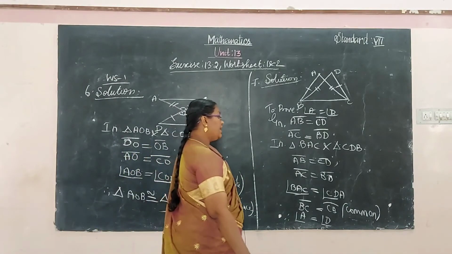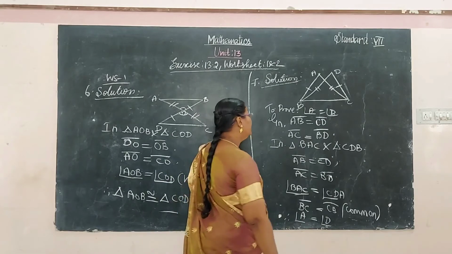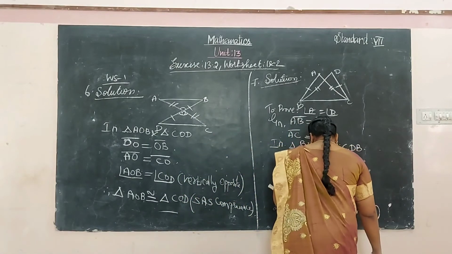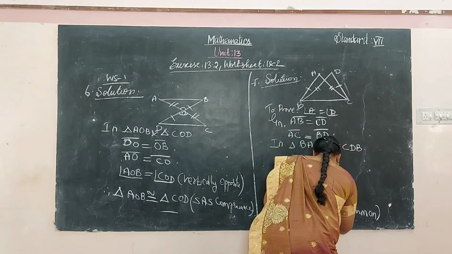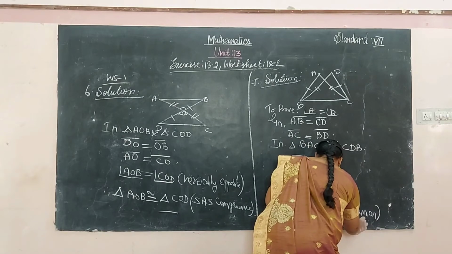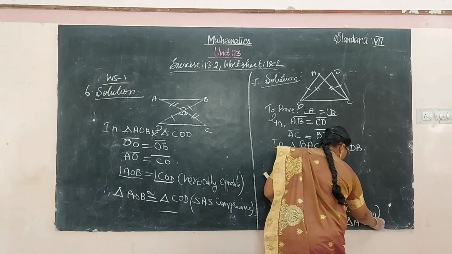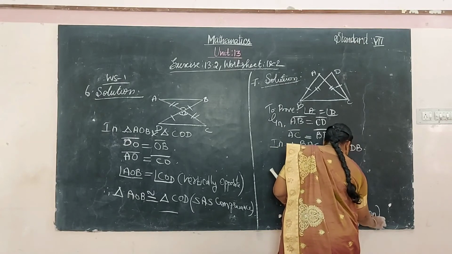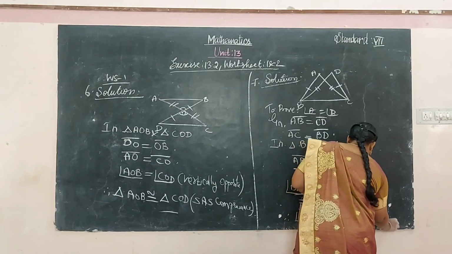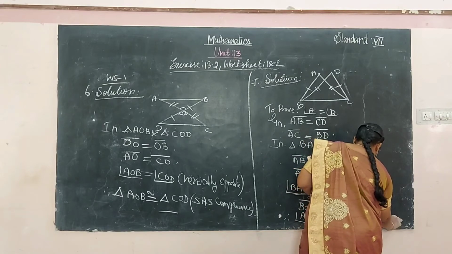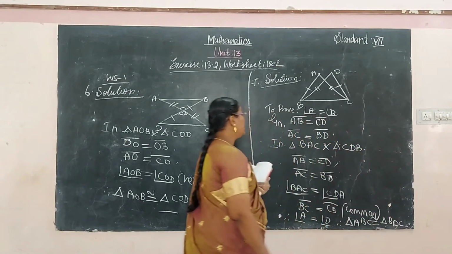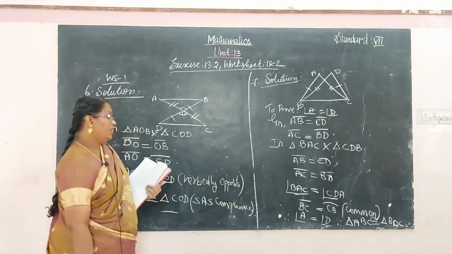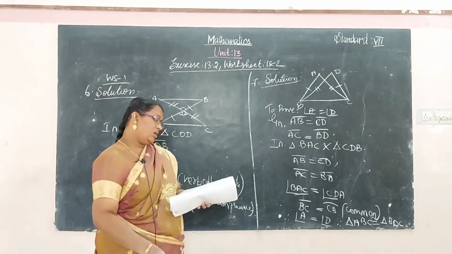So, angle A is equal to angle D. Therefore, the triangle ABC is congruent to the triangle BDC. That's it. And next one, 8th one.